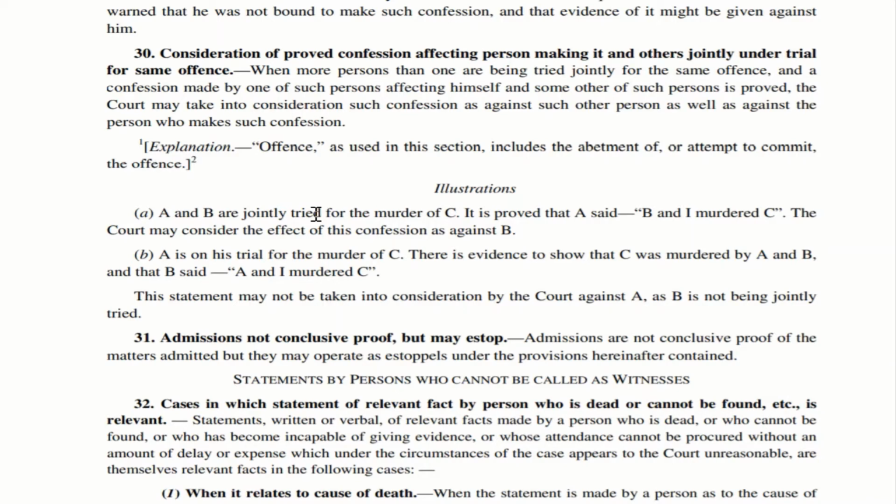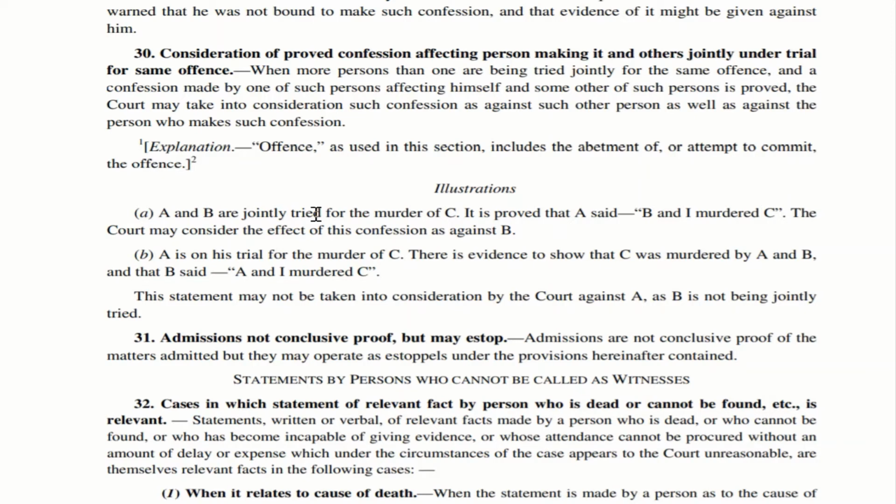It is proved that A has said that B and I murdered C. So the first person is saying that he as well as the second person joined hands together and murdered C. Now, the court may consider the effect of this confession as against B. B has not given a confession, B has not stated anything. Even if that be the case, the statement or the confession of A can be taken against B. That is what this illustration is trying to explain.